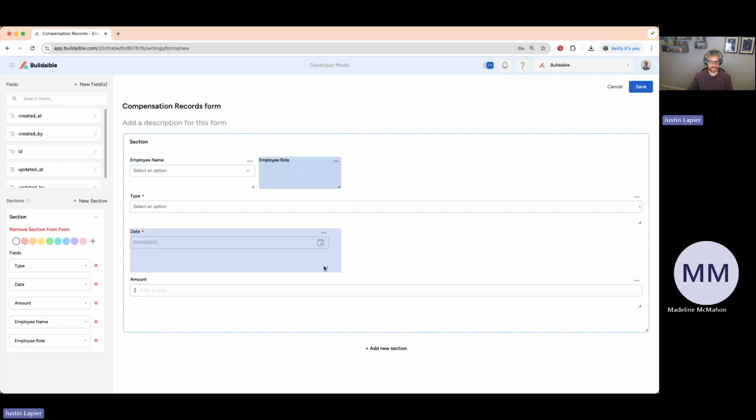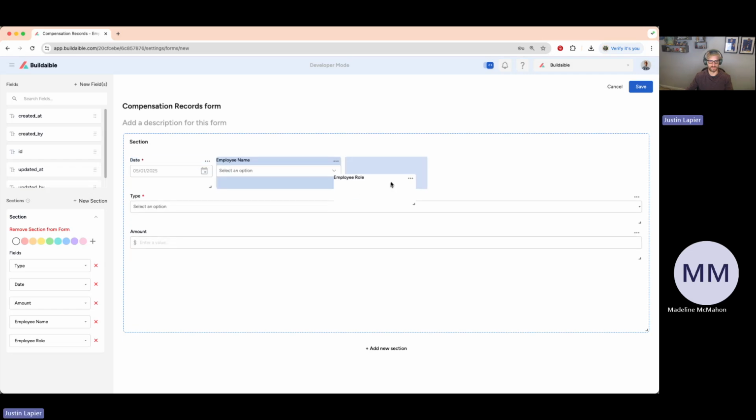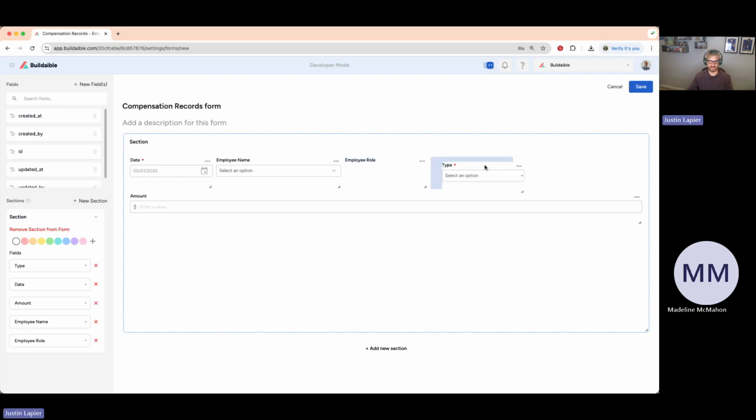And actually, take that back. I probably want the date to be the first field. So let me move the date up here. Move the employee name, employee role over. And then I can move the type field. Basically, we don't have too many fields, so these could all just be on one row. So I'll just make them all on one row for now.